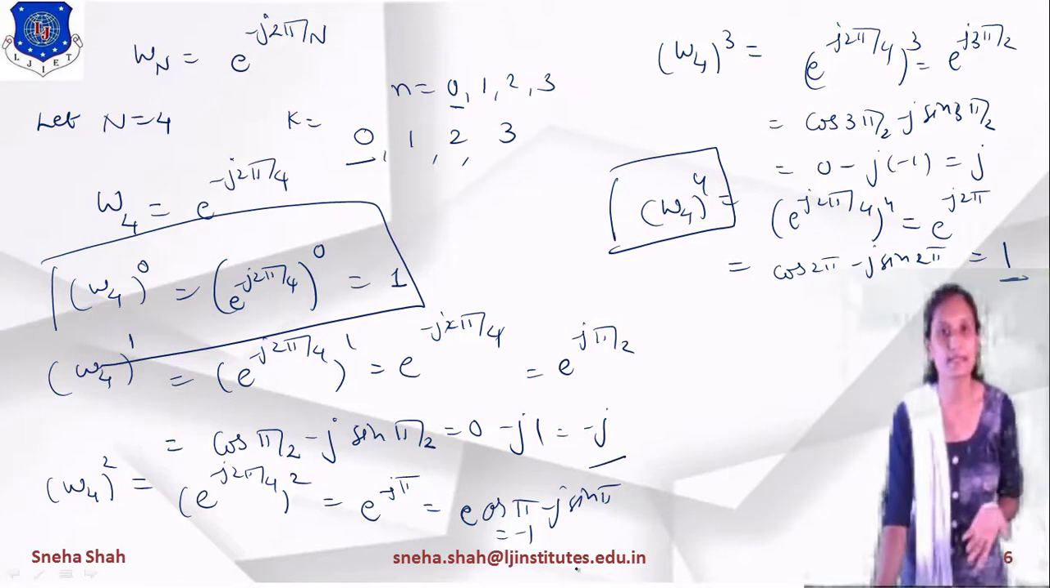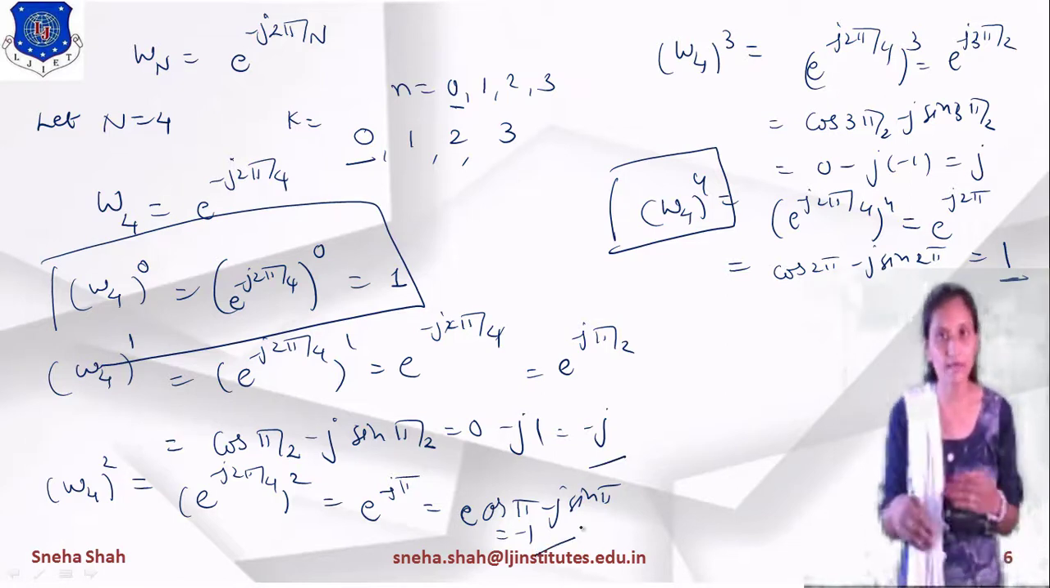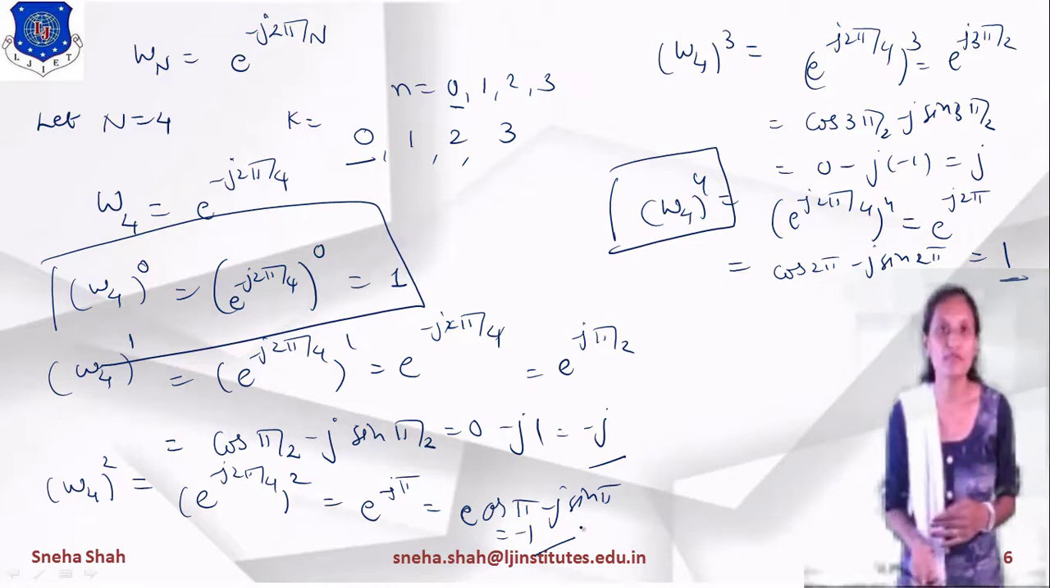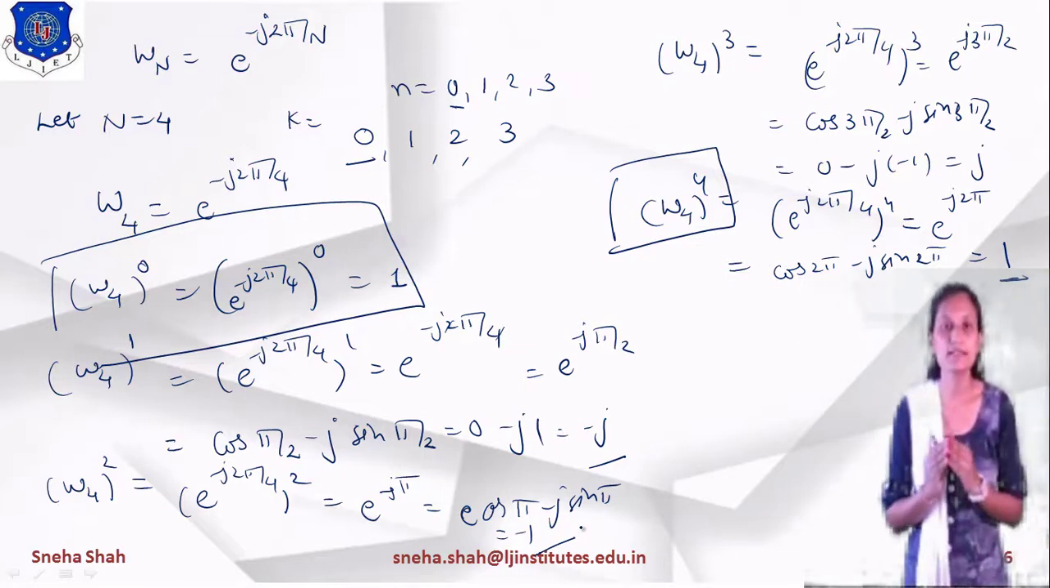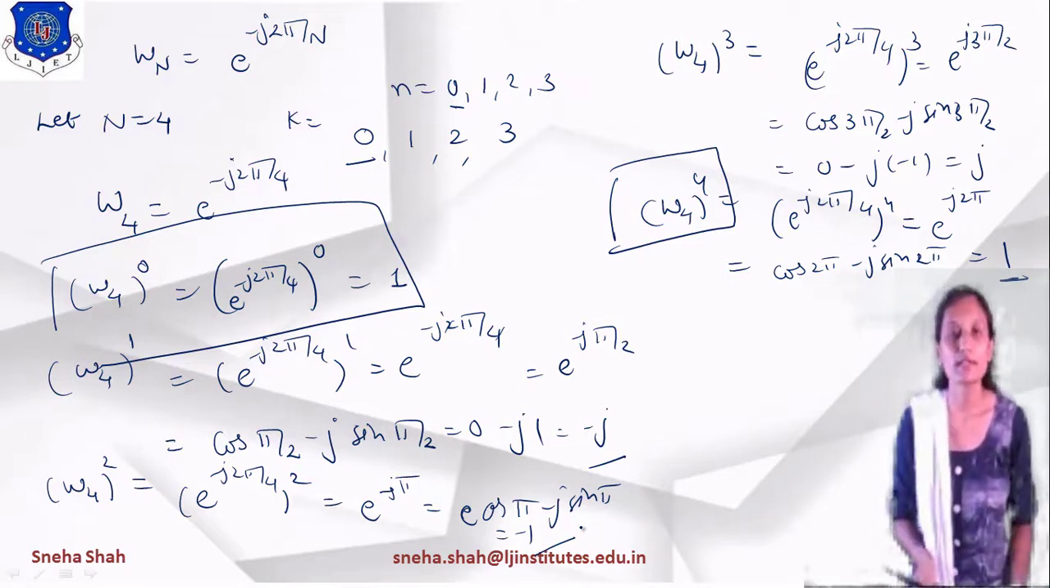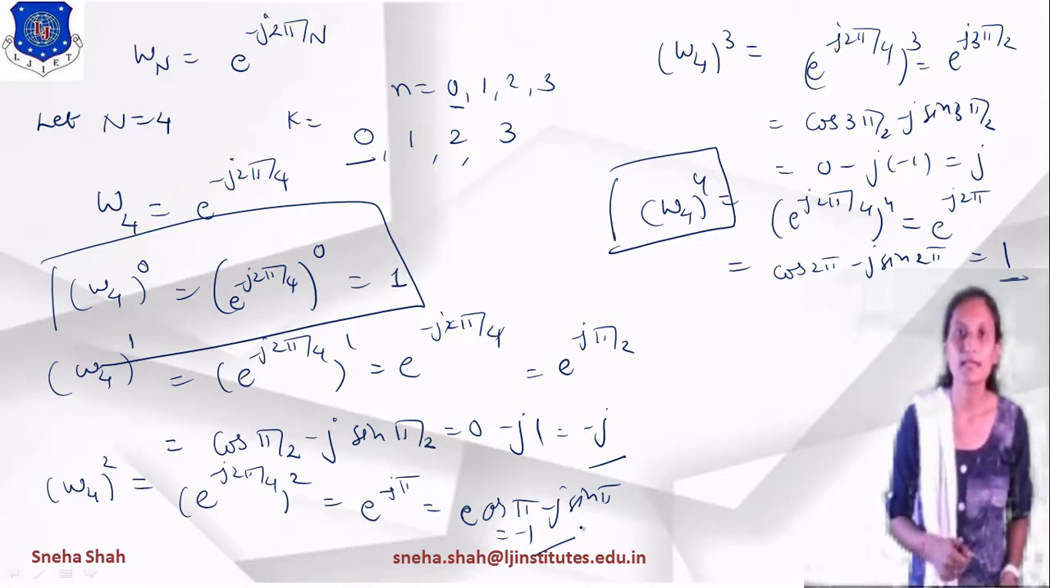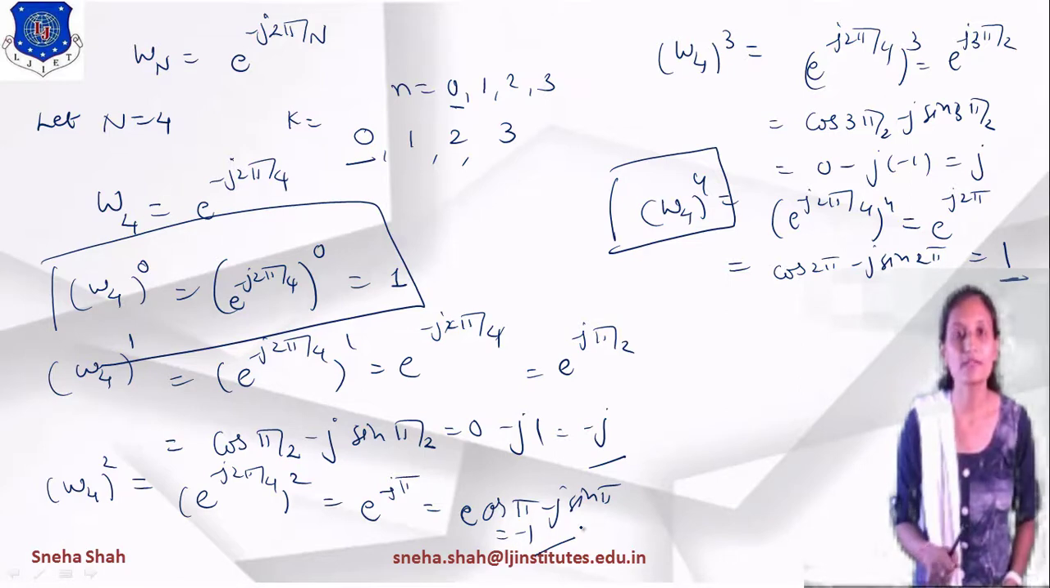W4 raised to 6, its value equals to minus 1. Likewise, it will be in the cyclic form. So this way it will be considered as the cyclic property of this Twiddle factor. So we will use this cyclic property in the calculation of examples of DFT.